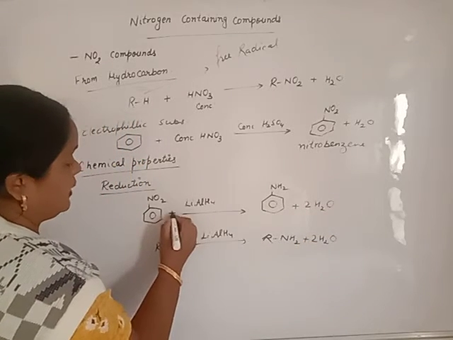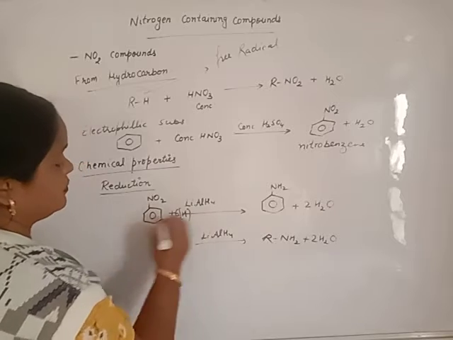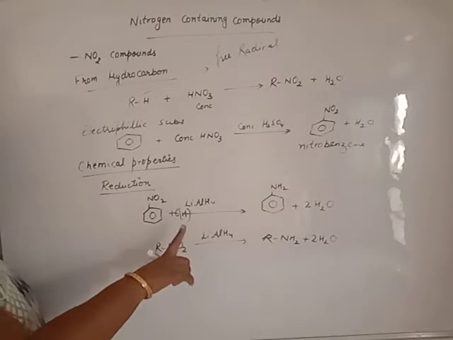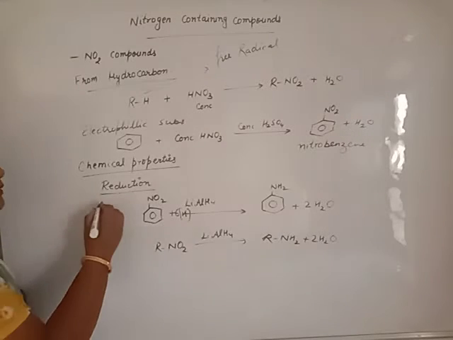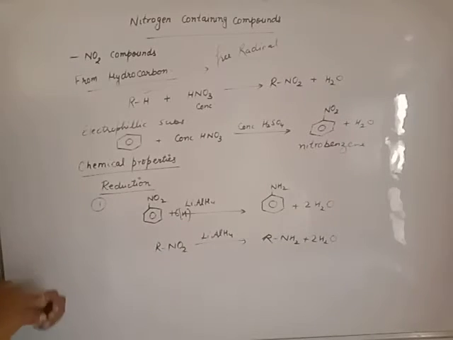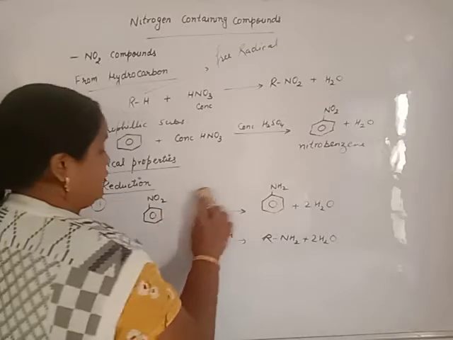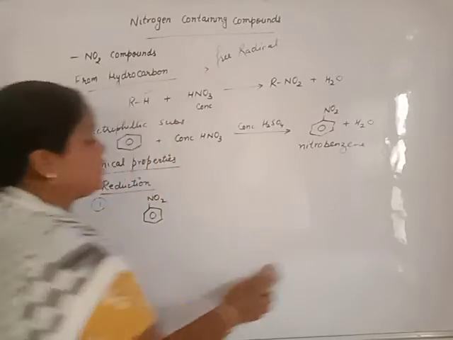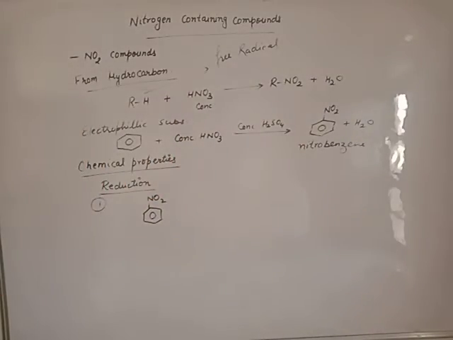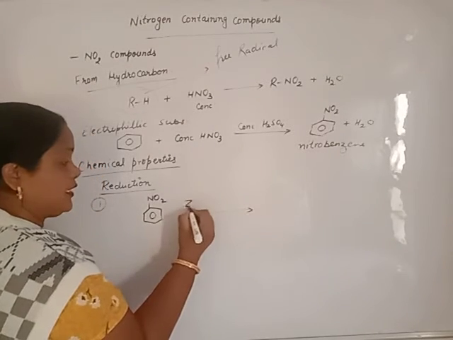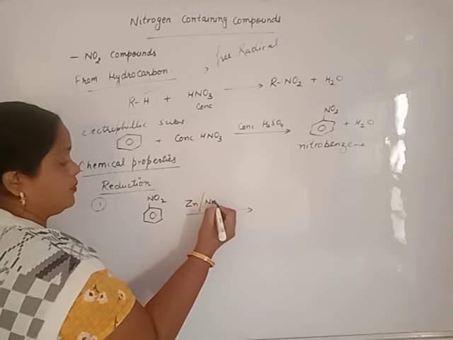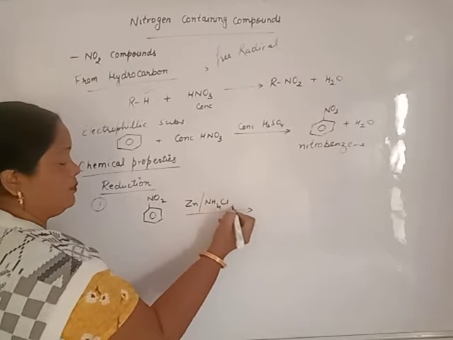That means we require 6 nascent hydrogen. As much as nascent hydrogen is required, this reducing agent provides it. This is one method, conversion of nitroalkane to amine. Another method is also under the heading of reduction. When we change the catalyst, beta, we will use zinc in ammonium chloride in presence of water.